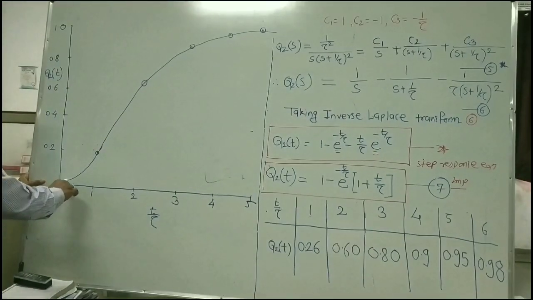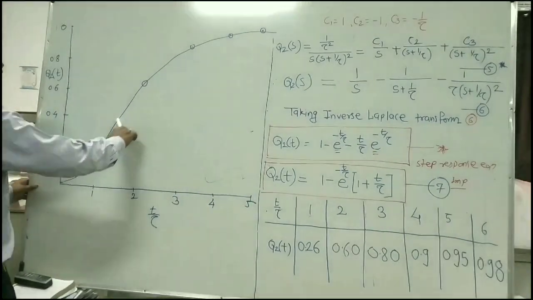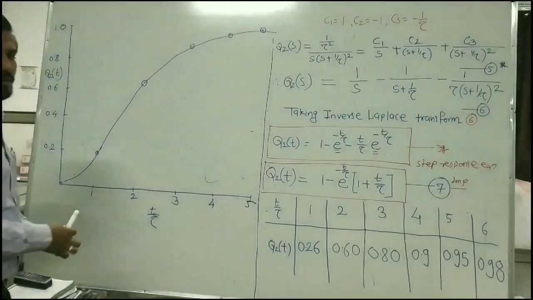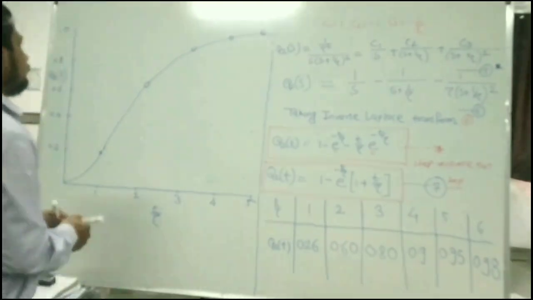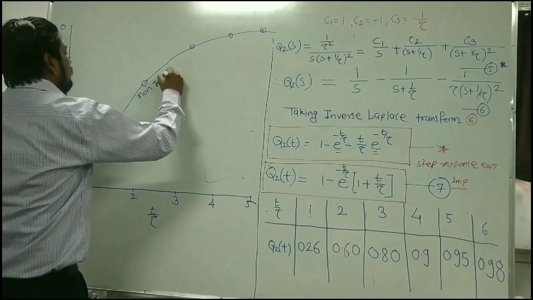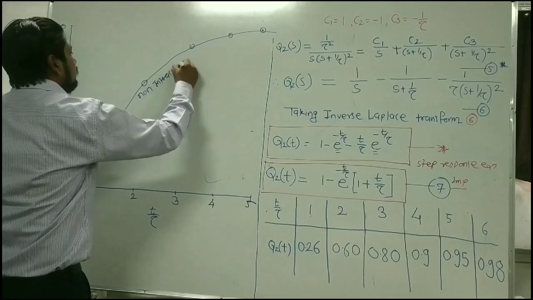So let us see how I got this type of graph. This graph is for the non-interacting system.